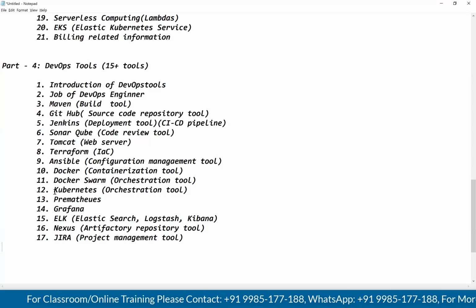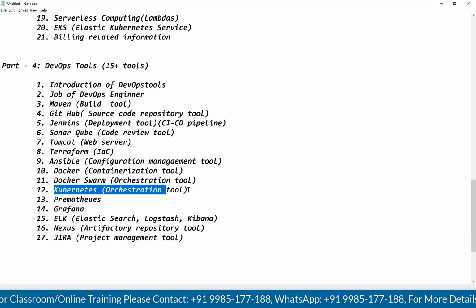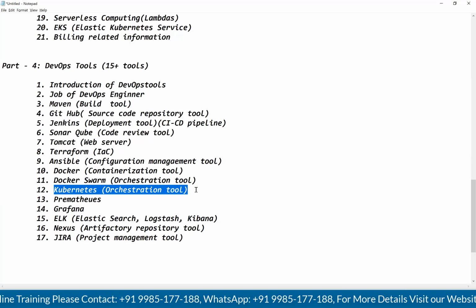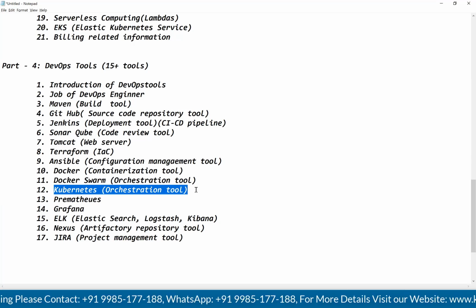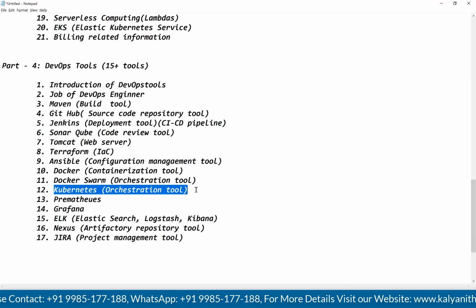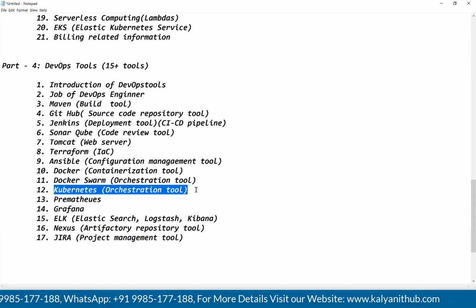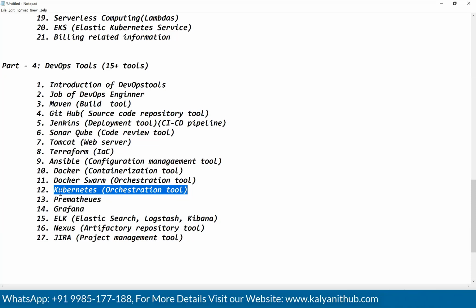I told you Kubernetes, from scratch to advanced level, we will discuss in detail. I told you we are going to spend almost 30 hours only on Kubernetes. Okay, 30 hours means not 30 days. Once Kubernetes is started, I will try to take a daily 2-hour session and finish it within 15 days.